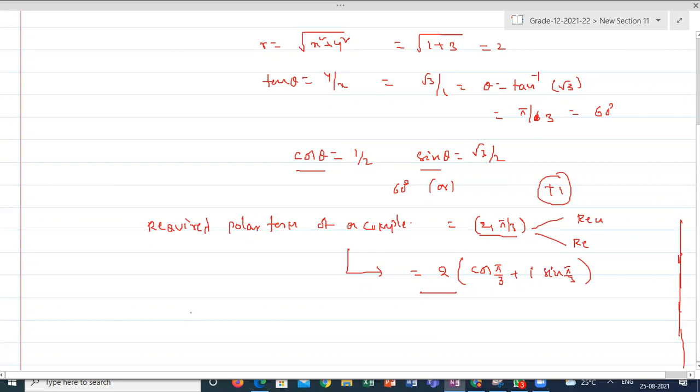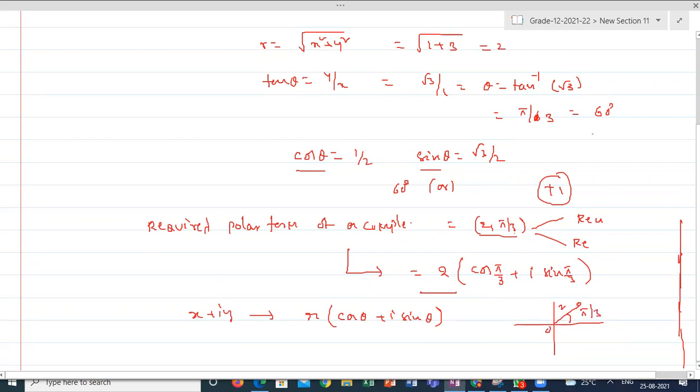So the conversion is very simple. X plus Iy, if I am converting, should be represented like this: R of cos theta plus I sin theta. If I am asking you in a diagram, then it will be useful: 2 units and this angle is pi by 3.